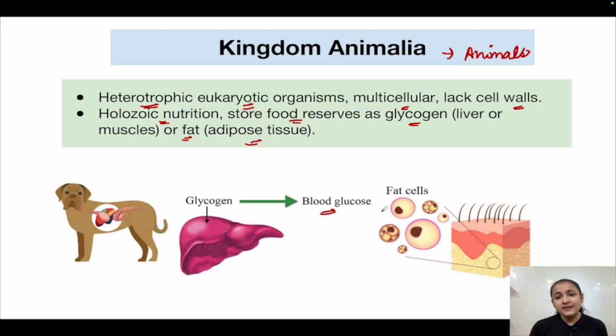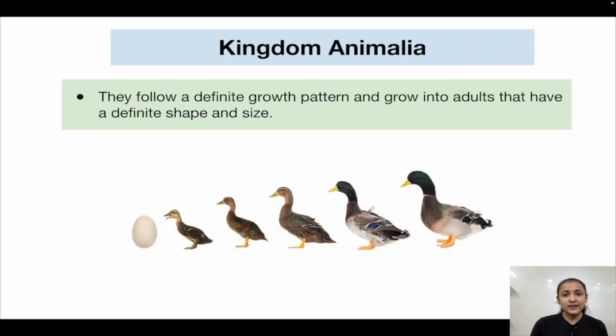And these are the fat cells, or the adipose tissues, in which the fat is stored. Okay, so this was about kingdom Animalia. Now, animals follow a definite growth pattern. They have a defined growth pattern, that this is how the organism will go through the various stages of its life. At this age, it will attain this structure and this height, and then as it goes on, it will grow into a mature individual. So they follow a definite growth pattern.